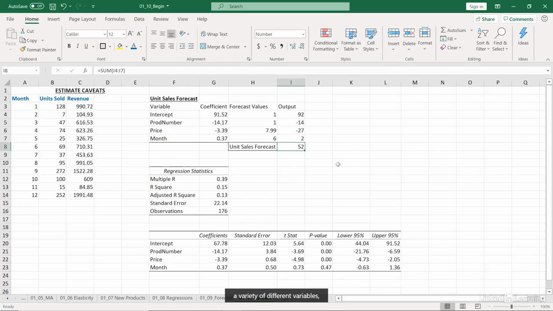They allow us to take into account a variety of different variables. But we do need to understand the caveats on them and understand the importance of evaluating if the regression is going to be a good fit or not for our needs, how accurate it's going to be in the forecast based on the R squared and based on the relative range of these 95% confidence intervals we see. Our unit sales forecast was not crazy, wasn't unreasonable, but it wasn't especially accurate either. Now you're ready to decide how much confidence to place in any given demand estimate when you're using regressions as a tool.